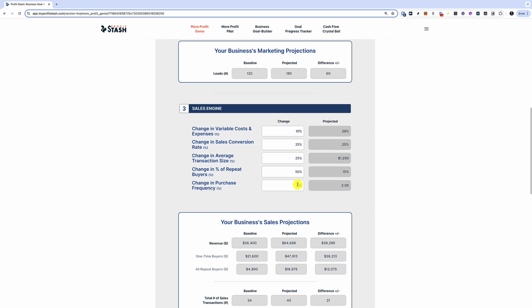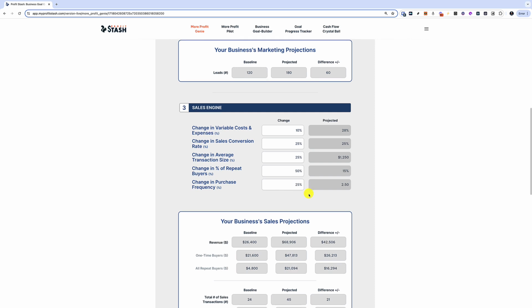All right. And then could we increase the number of times that a repeat buyer buys? Let's say 2.5, or a total of 2.5. So what, 25% or... Oh, you're right. 25. There you go. I moonlight as an accountant. You do. Yeah, exactly.